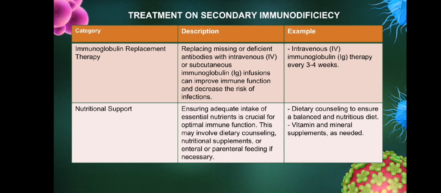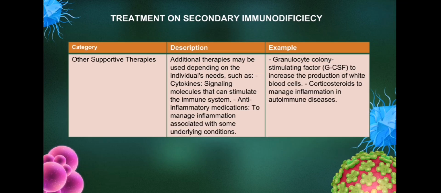Lastly, we have the other supportive therapies. Additional therapies may be used depending on the individual's needs, such as cytokines, signaling molecules that can stimulate the immune system; anti-inflammatory medications to manage inflammation associated with some underlying conditions; the granulocyte colony stimulating factor or GCSF to increase the production of white blood cells; and corticosteroids to manage inflammation and autoimmune disease.